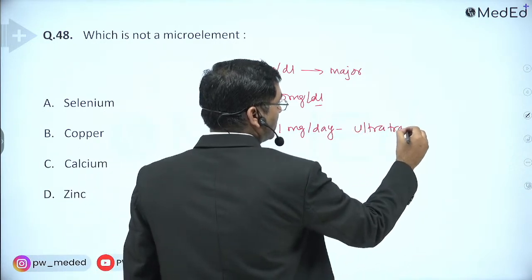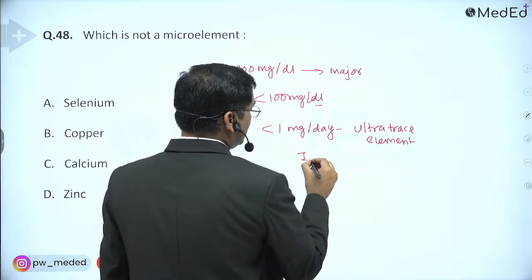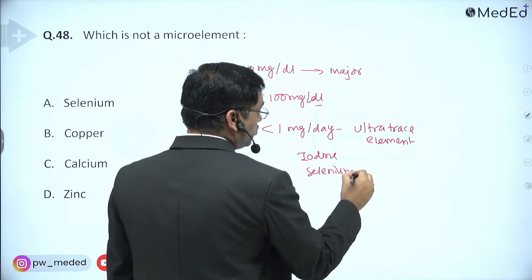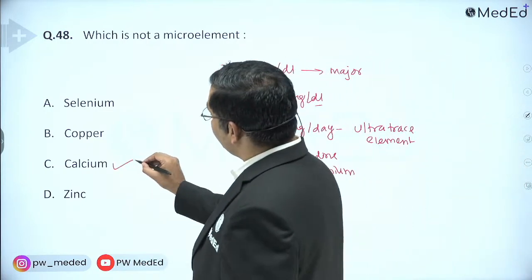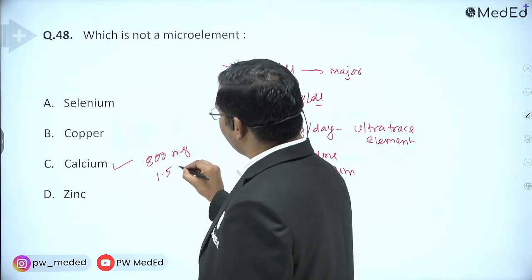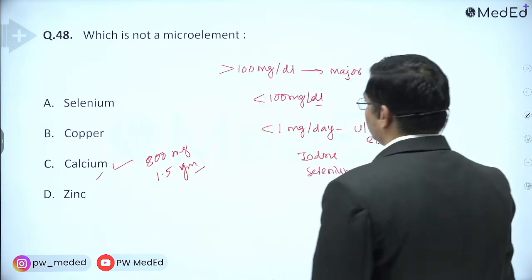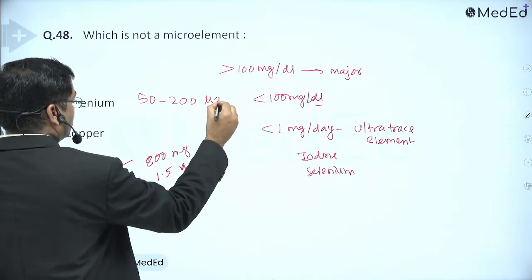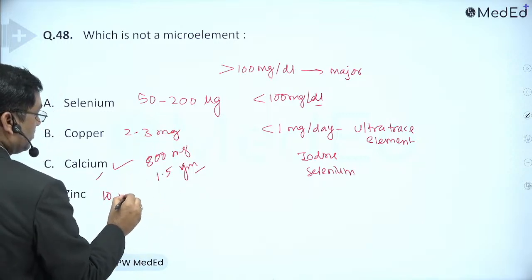Ultra trace element mainly includes iodine, selenium, chromium, molybdenum, etc. Okay, so here calcium requirement is 800 milligram per day. In pregnancy and lactation, it is 1.5 gram per day. So it is a major element. Selenium requirement is 50 to 200 microgram. Copper, it is 2 to 3 milligram per day. Zinc, it is 10 milligram per day.